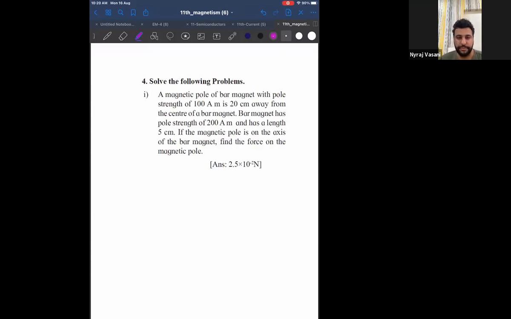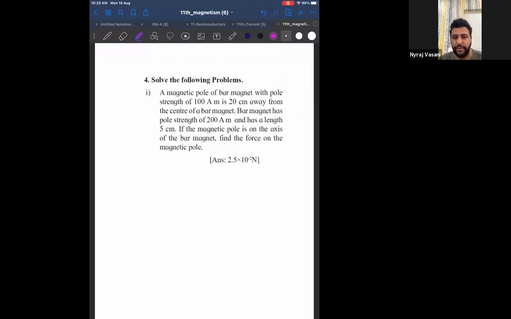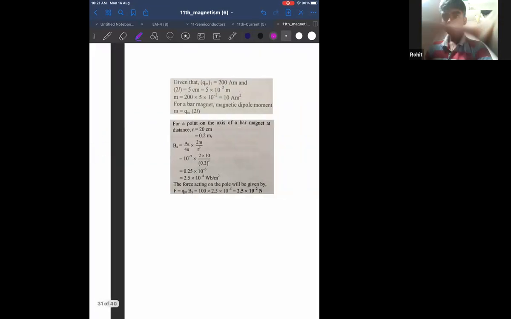Tell me yes or no. Yes, we have done a similar question. If you have not done, let me know, I will do it. We have done pole strength and we calculated magnetic moment. Yes or no? Yes, done. Okay.